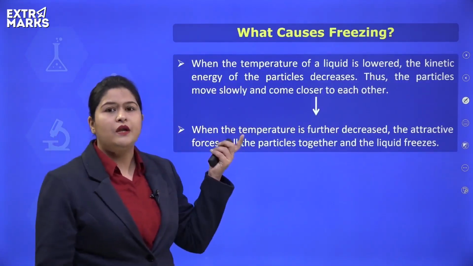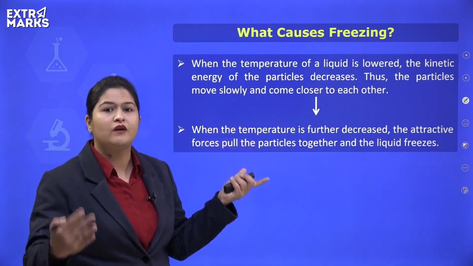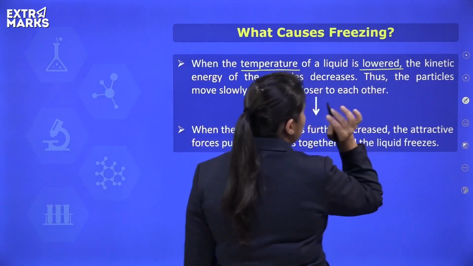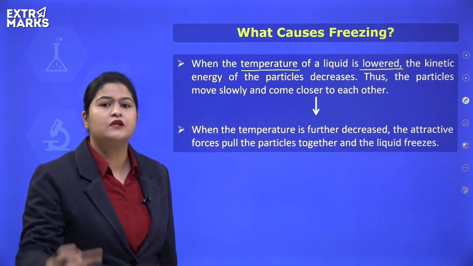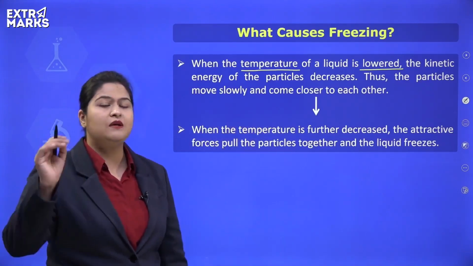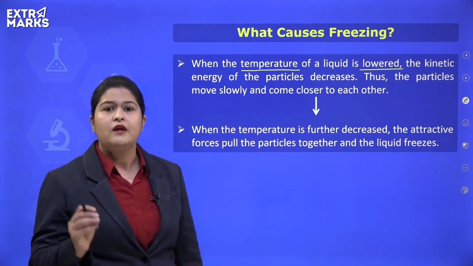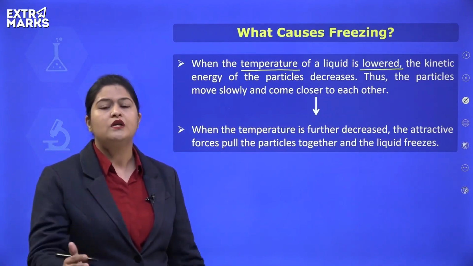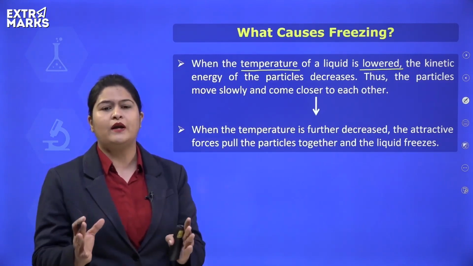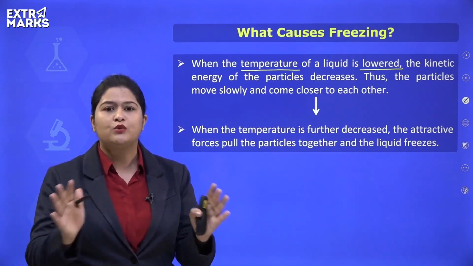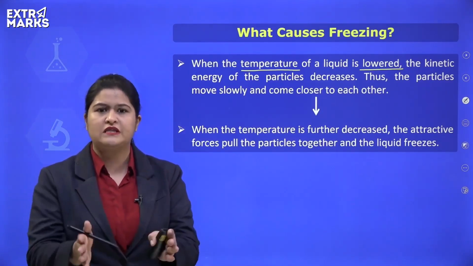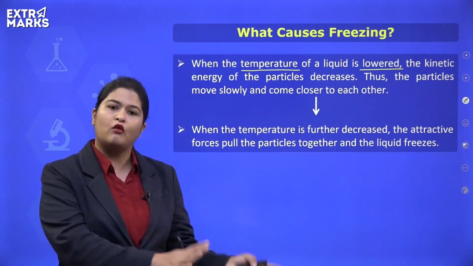Actually, when the temperature of a liquid is lowered, that means as soon as you start cooling a liquid, its temperature is lowered, and with the decrease in temperature, the kinetic energy also decreases. With the decrease in kinetic energy, the movement becomes restricted, and at freezing point, the kinetic energy is sufficiently low to stop the movement of particles, and at that moment, the attractive forces pull the particles together and fix them at their positions to convert liquid into solid.